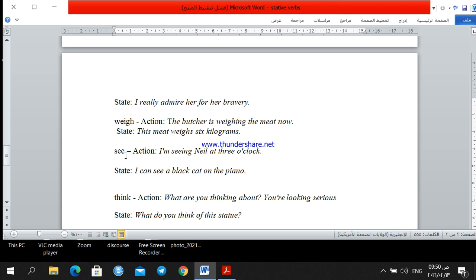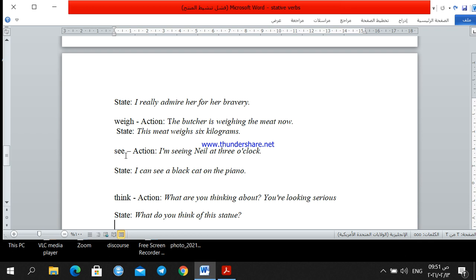Or it could be state, like see. Yeah, I mean it expresses sight. I can see a black cat on the piano. When you use the verb see with the meaning of sight, like using your eyes, then this is not an action. You cannot say I am seeing something. No, you can just say I see. I can see a black cat on the piano.